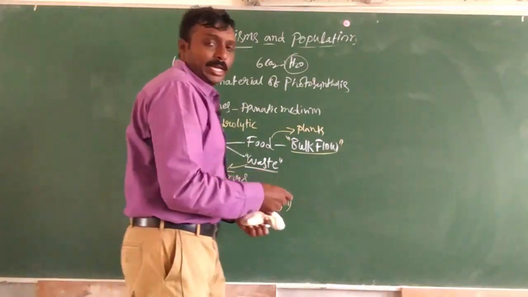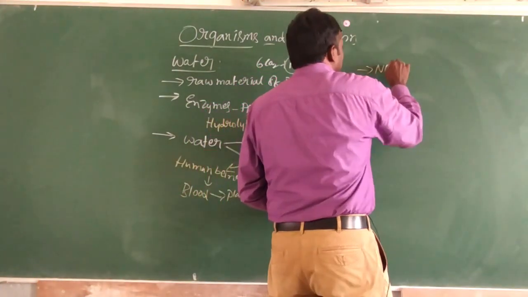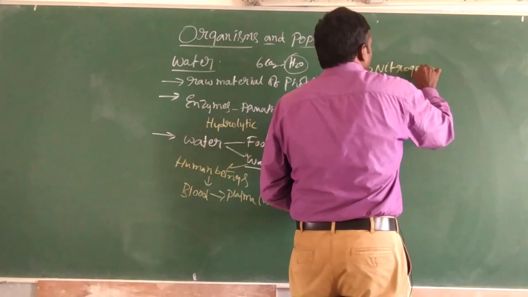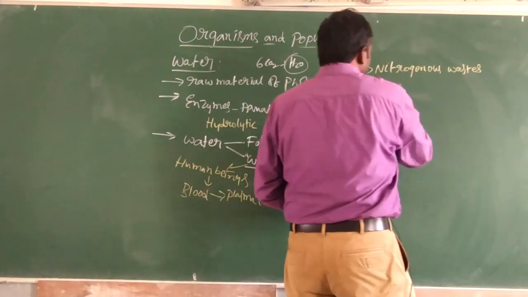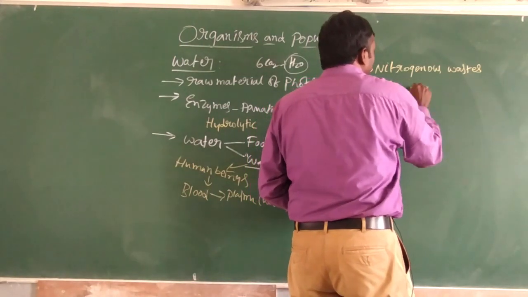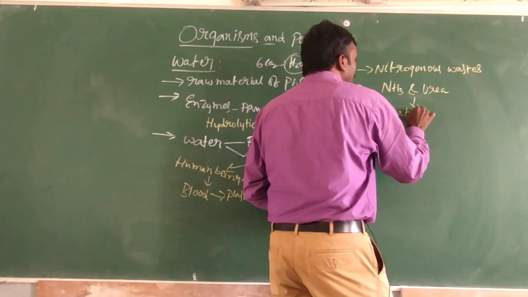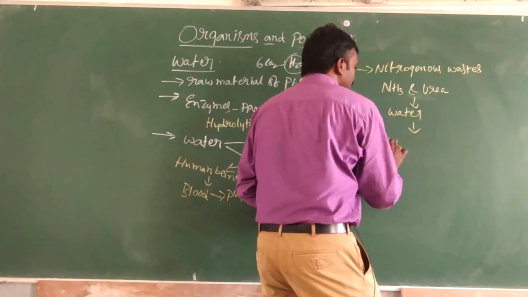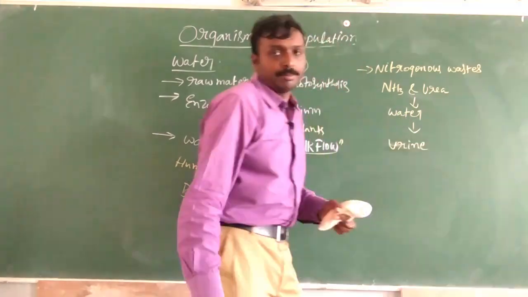And talking about the elimination part, nitrogenous waste like ammonia and urea are dissolved in water and eliminated out of the body in the form of urine.